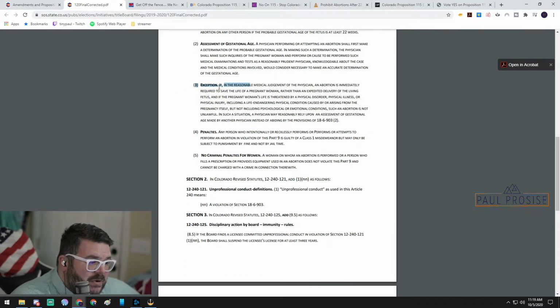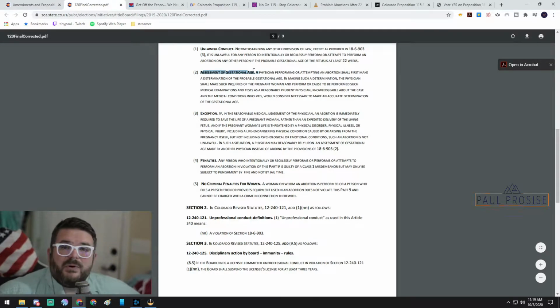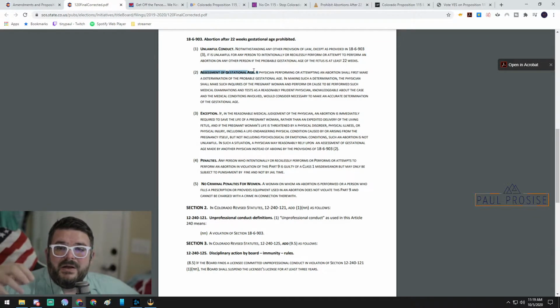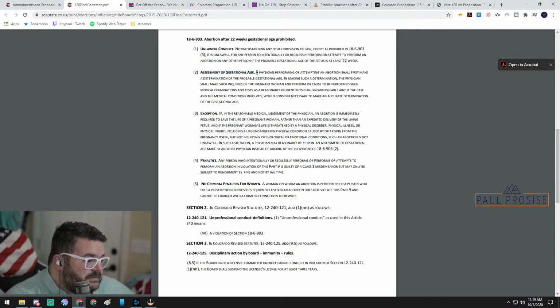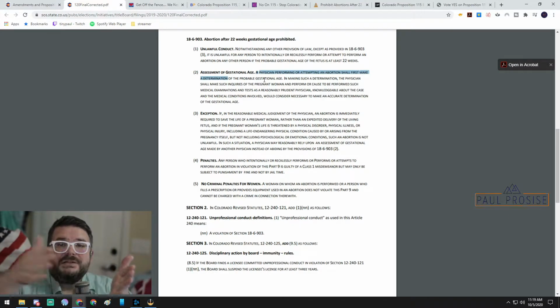Exception number 3, paragraph 3. But let's first talk about the assessment of gestational age, because that's important as well. We define what gestational age is. A physician performing or attempting an abortion shall first make a determination of the probable gestational age. And we all know that that's from the last menstrual period to when they've tested it. So it's a guess.